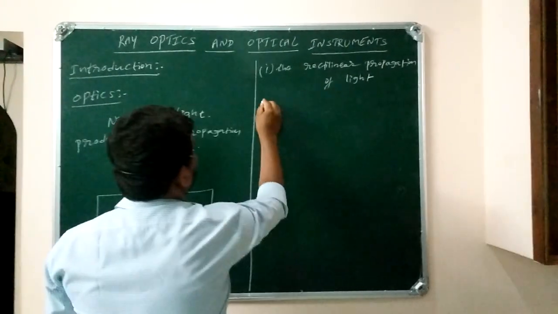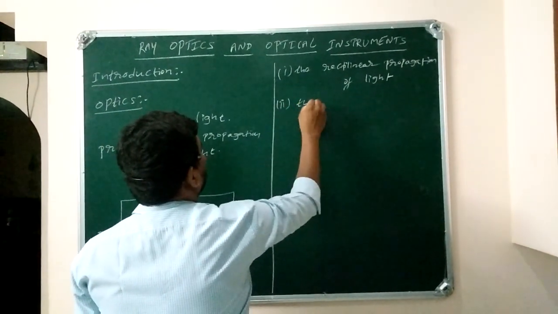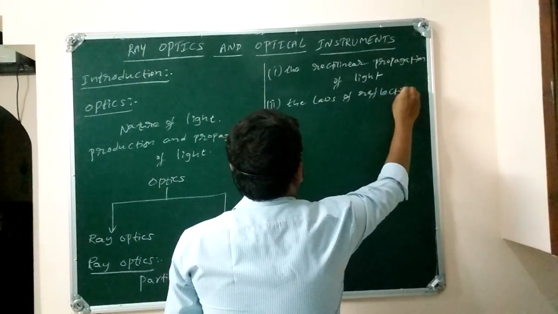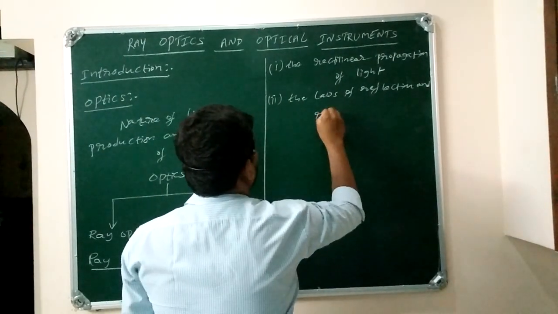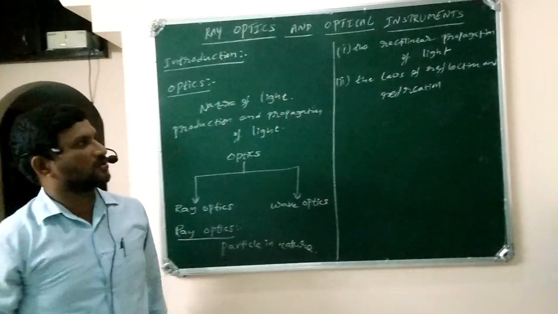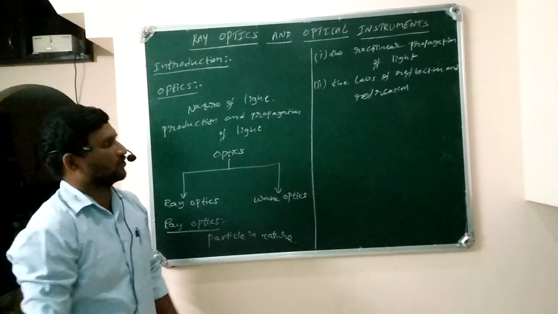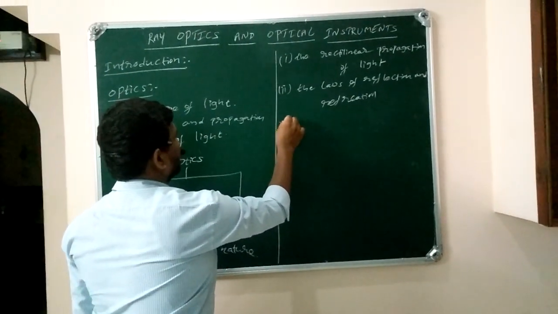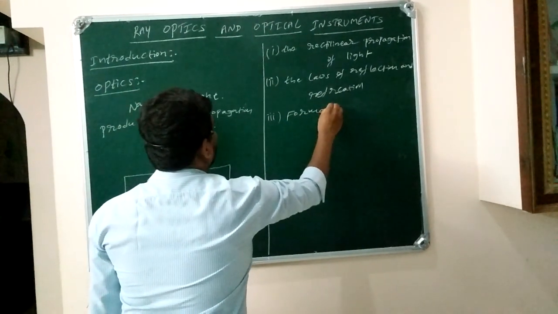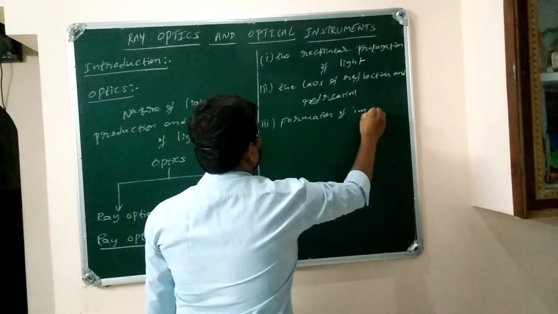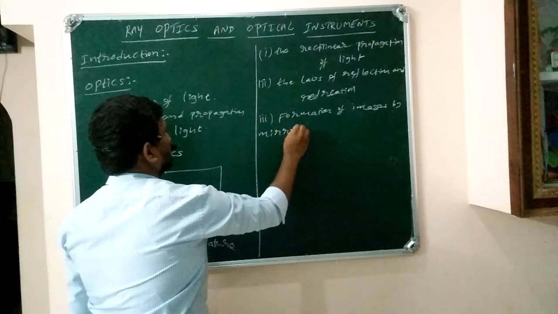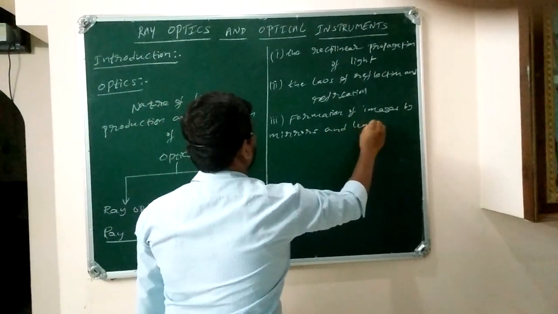And the second one is the laws of reflection and refraction. First one is rectilinear propagation of light. Second one, the laws of reflection and refraction. And third one is formation of images by mirrors and lenses.